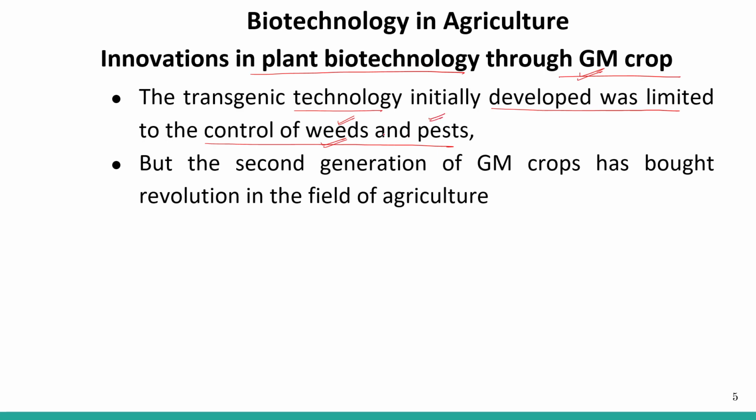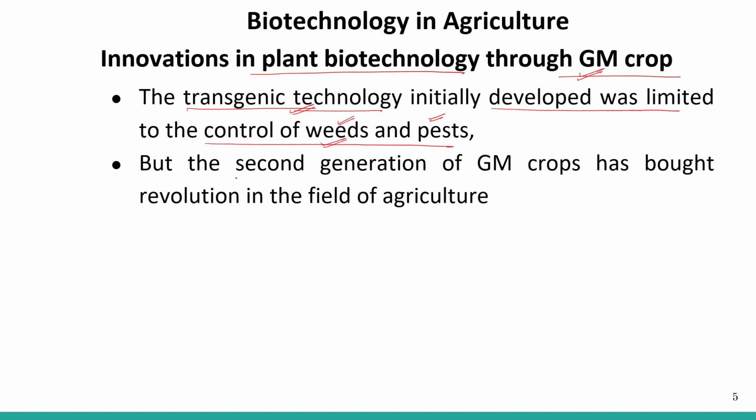But nowadays, transgenic technology or plant biotechnology is used to modify the crops according to our needs. It is used for pharmaceuticals, the plants that provide products for the pharmaceutical industry, right? Not only for the pharmaceutical industry, the crop plants are also getting modified by this technology, right?